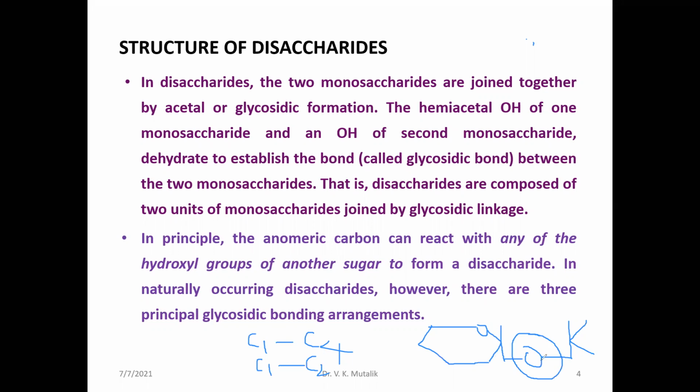So you will find this glycosidic linkage in the structures of the disaccharides.